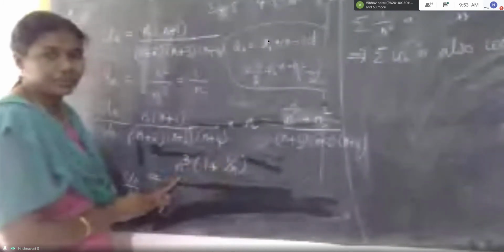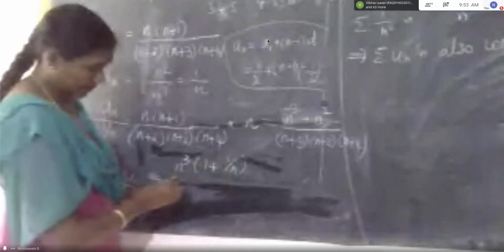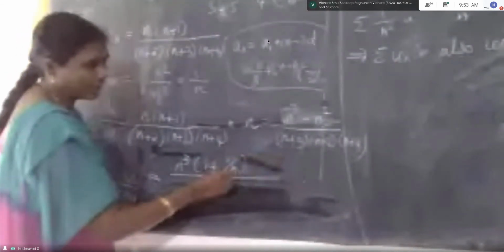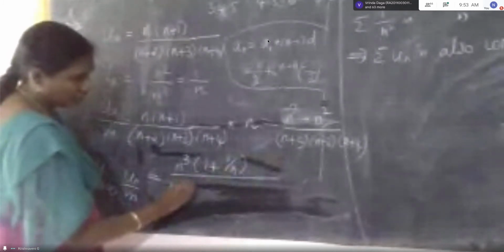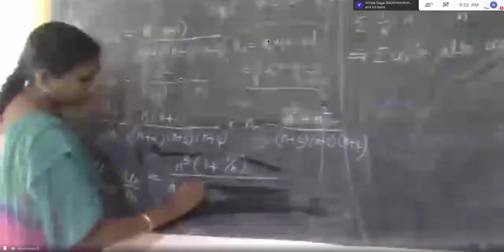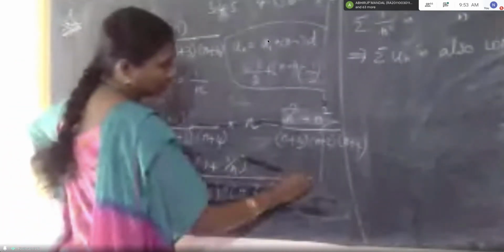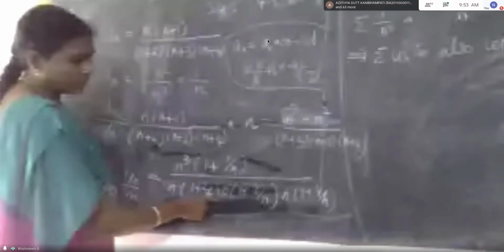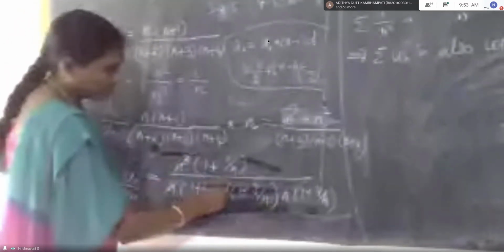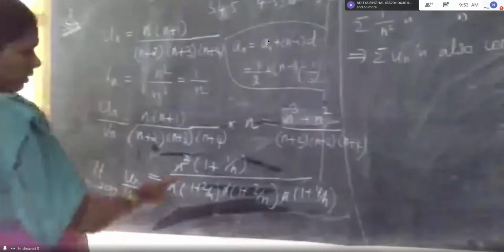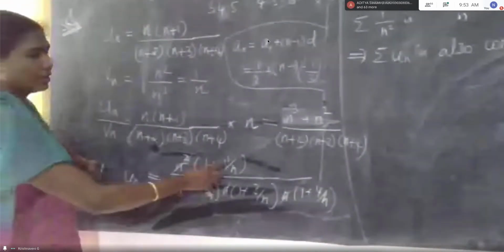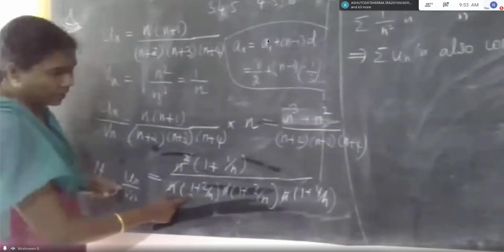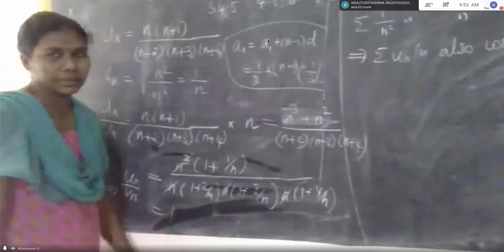Why are we writing in this form here? So that we can cancel out with the denominator. Take out common n, that is n into 1 plus 2 by n, n into 1 plus 3 by n, n into 1 plus 4 by n. Here overall n into n into n, n cube, and n cancel out. And then here limit n tends to infinity, 1 by n is 0. Here 1 into 1 into 1 into 1, that is 1, a finite number.